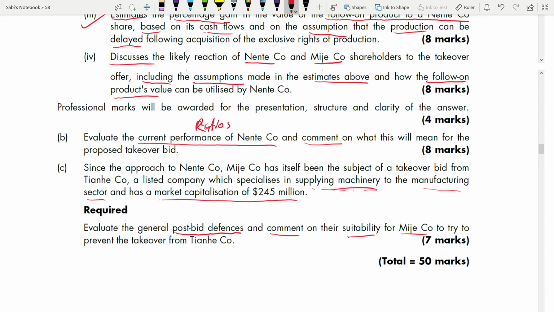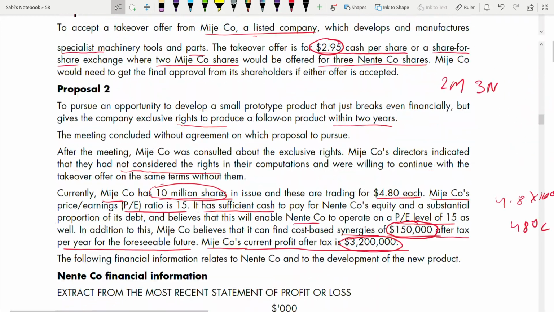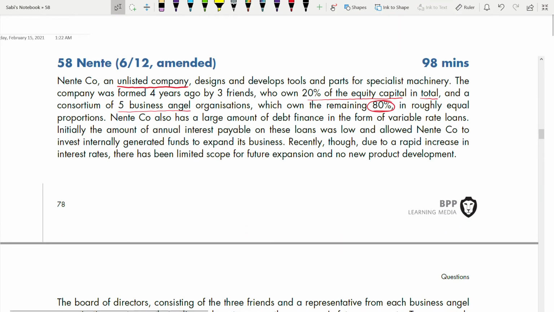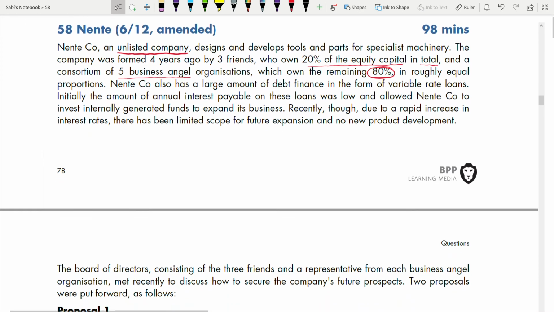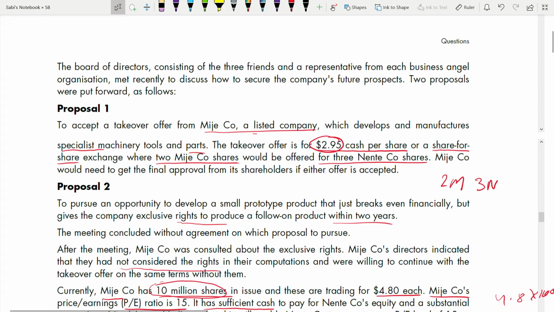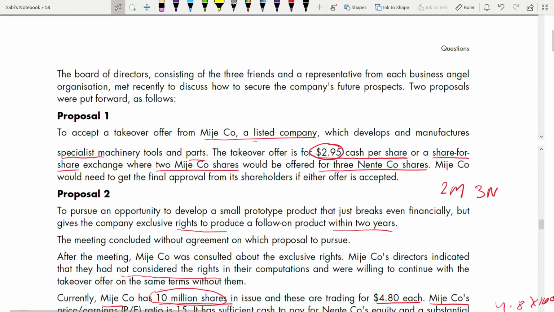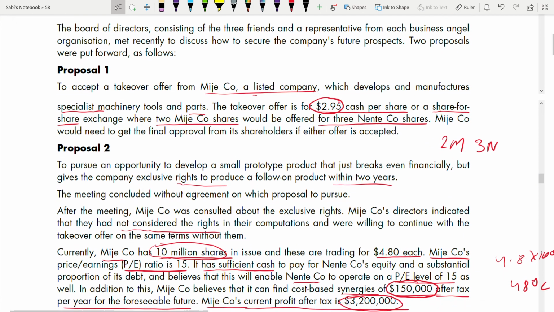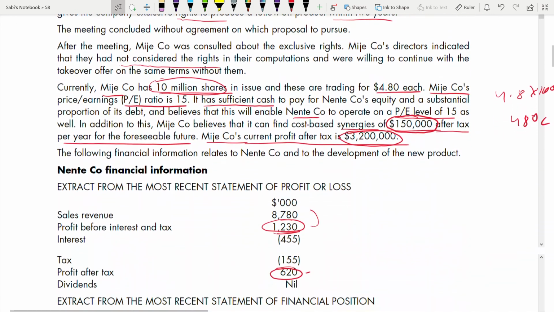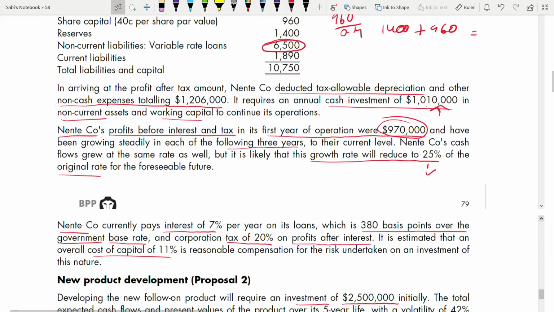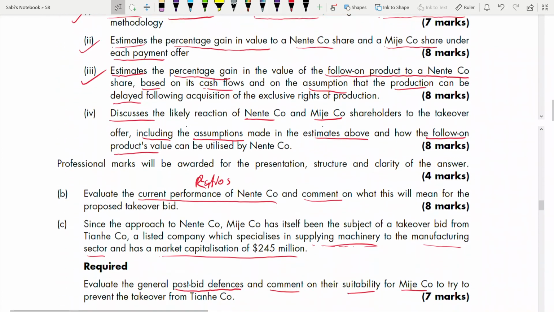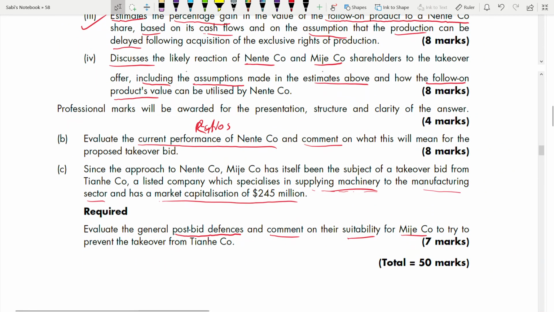Which line is Major in? They design and develop. They're in the manufacturing sector. That's why they are saying it's a vertical integration, not a horizontal one, and has a market capitalization of 245. You have to use this.